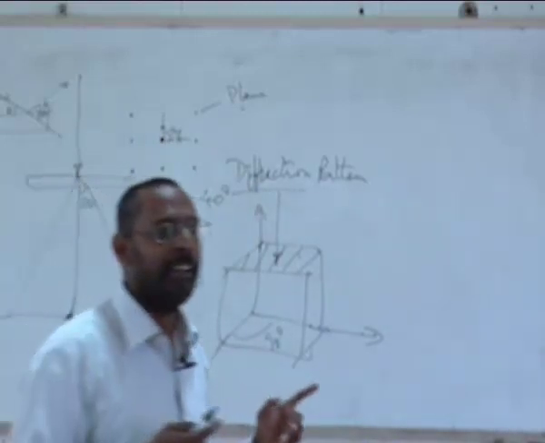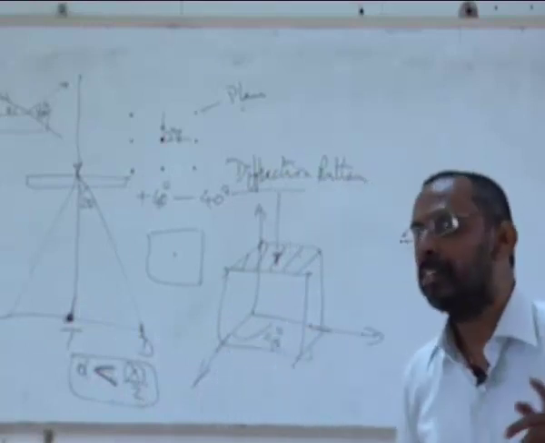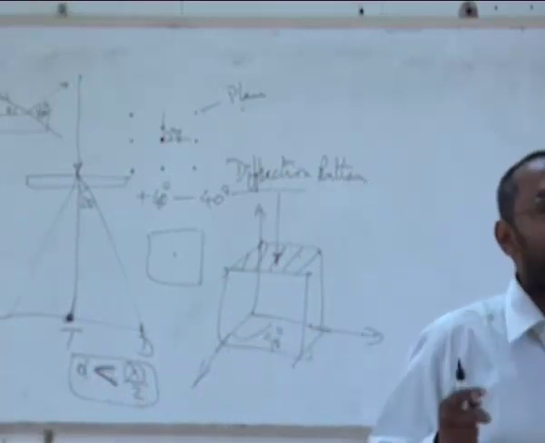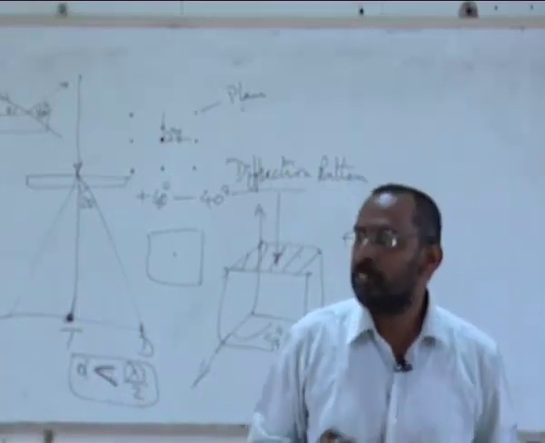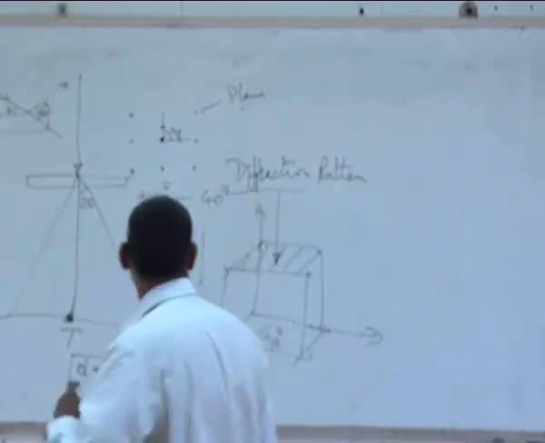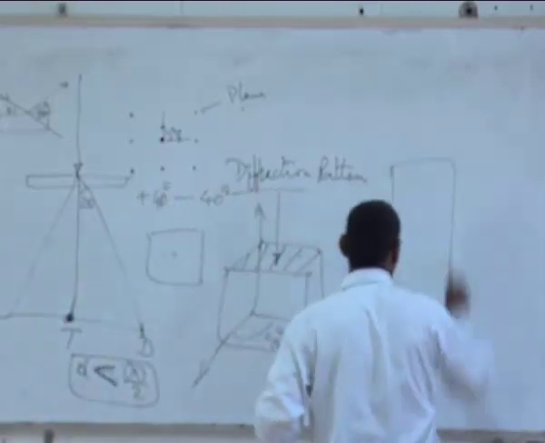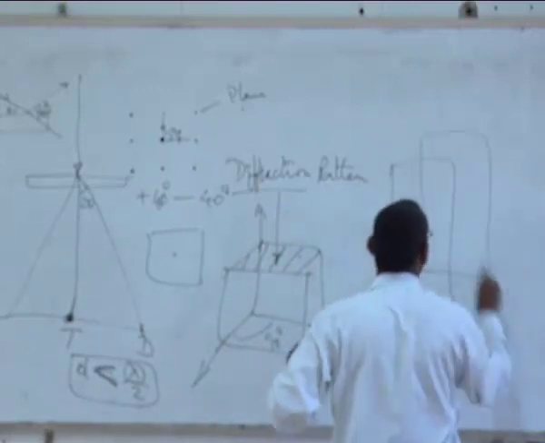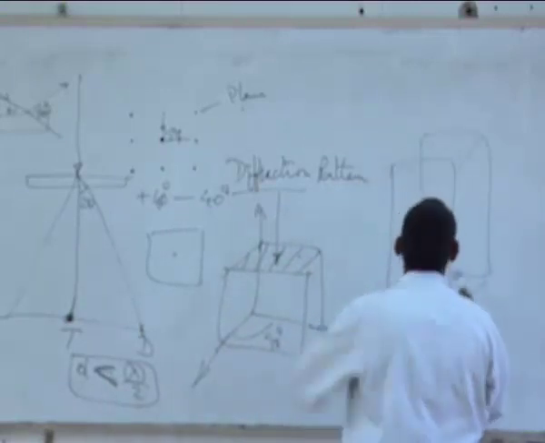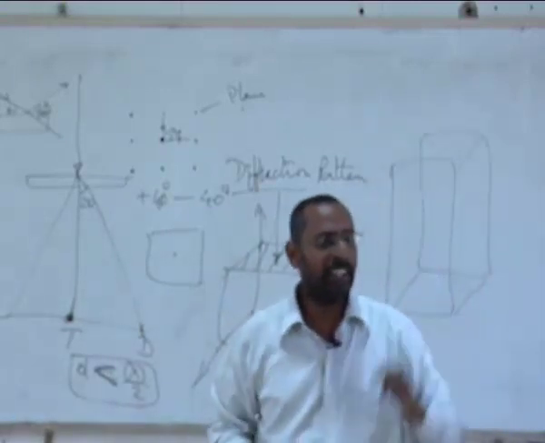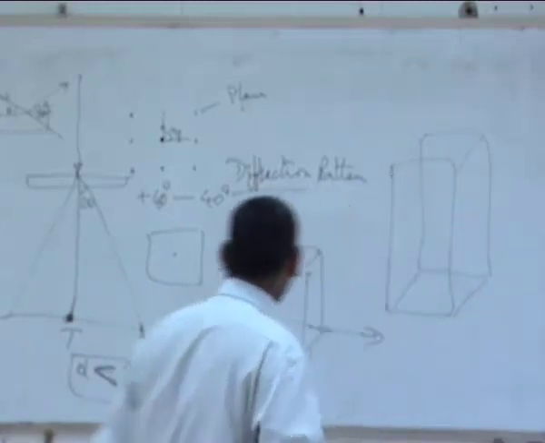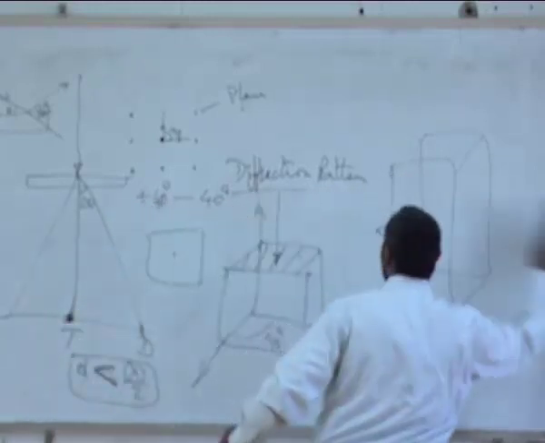Provided my sample is cubic. If my sample is not cubic, if it is a tetragonal crystal, if I rotate my sample by 90 degrees, what will I get? I get a two-fold. How do I look at a two-fold? My two-fold diffraction pattern will look like this.